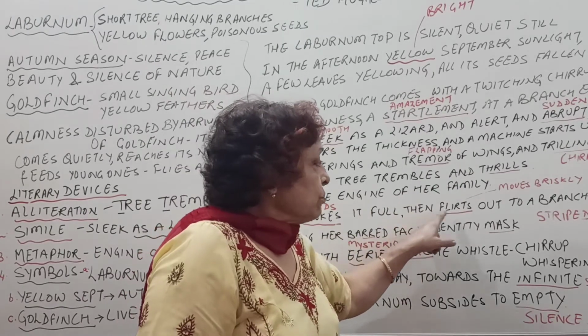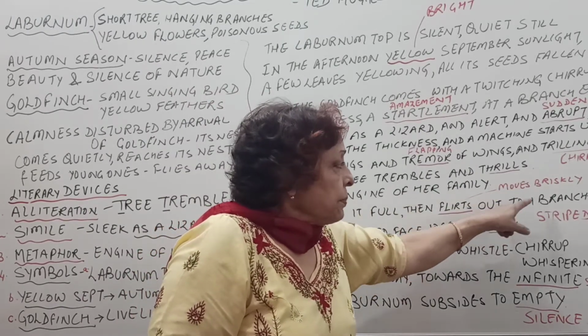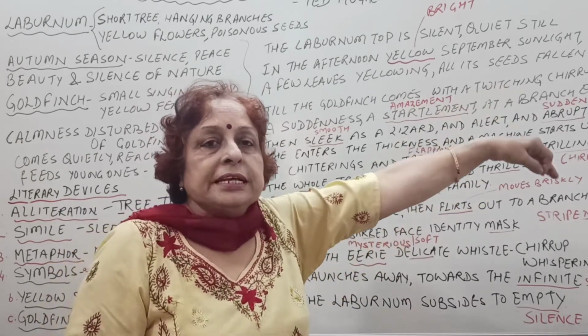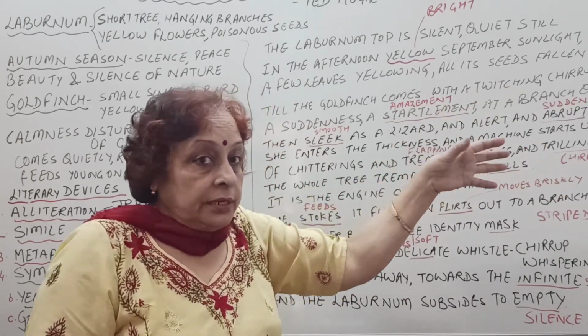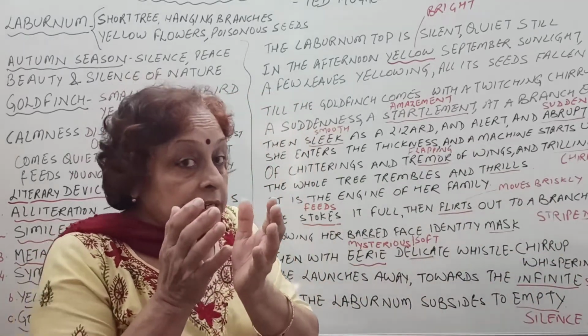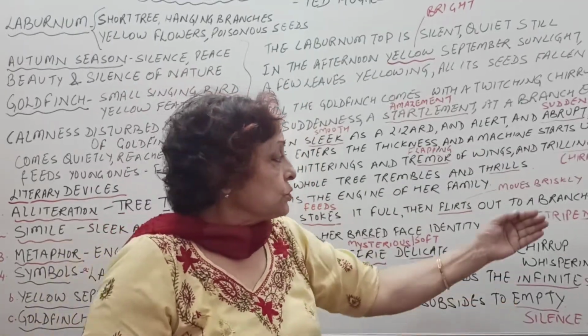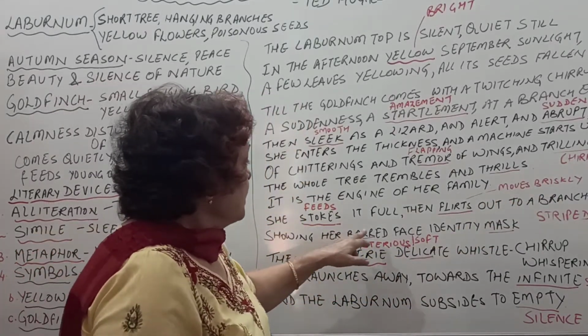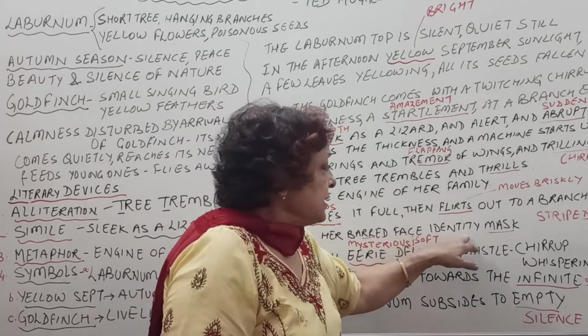Then flits out, it moves out briskly to a branch end. It goes out briskly, quickly towards the end of the branch of the tree. That is, after feeding its young ones, the bird moves towards the end of the branch, showing her barred face identity mask.